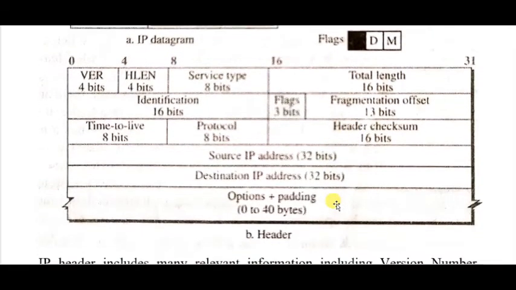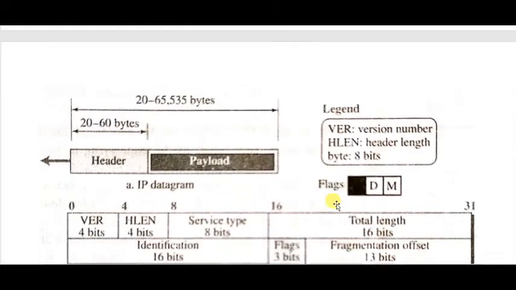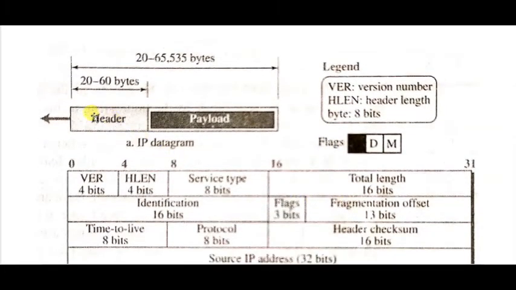This diagram you have to memorize because this part is very important and it may come in the examination. So see here diagram A, IP datagram. This is the complete format of an IP datagram. I told you an IP datagram is header plus payload. The header is 20 to 60 bytes and the payload is 20 to 65,535. Actually, the payload value is 0 to 65,535 bytes, because if you are not putting anything inside the envelope, then the value will definitely be 0.